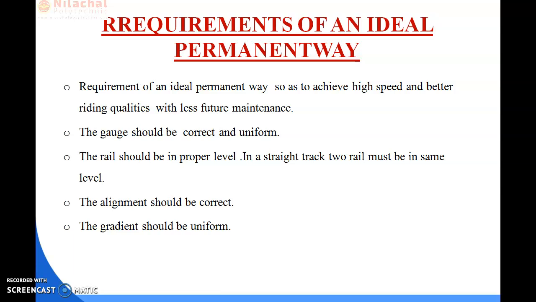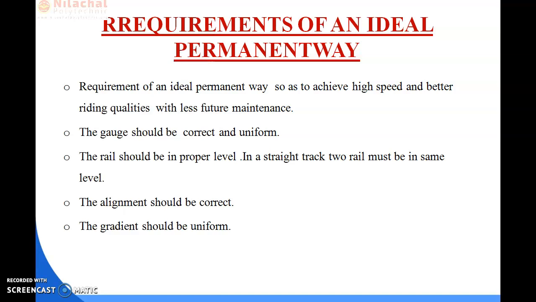So the next point is, the gradient should be uniform. Whenever a curve or superelevation is provided in the track, in that portion the gradient should be provided uniformly. That means in all portions of the track, whatever gradient is provided will be the same at all levels. If we are providing 1 in 50, then the gradient should be the same throughout the total track, okay. That's why the train can move comfortably and safely.